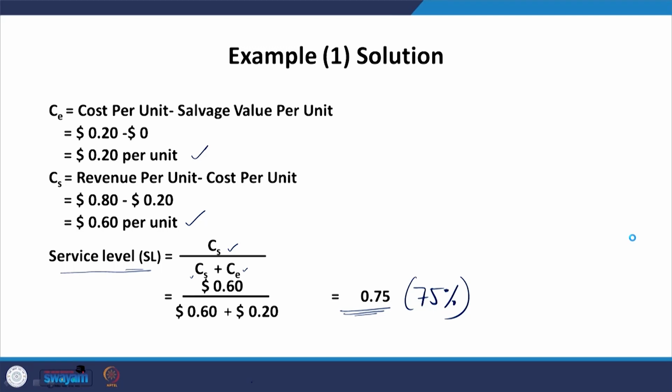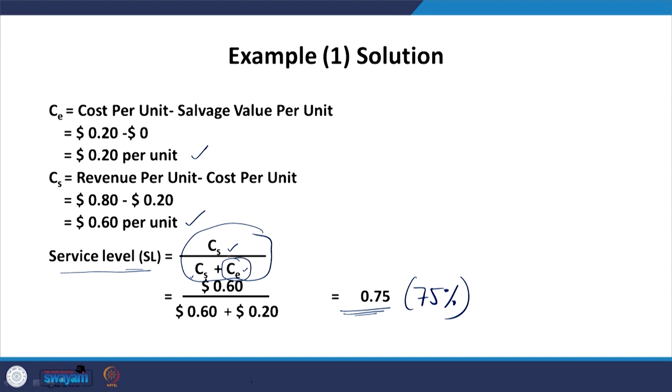Now, how will that service level calculation allow it? When your cost of overstocking is going down. Because if you see in the formula for this service level calculation, the cost of shortage is at the numerator, and in the denominator we have the excess cost, the cost of overstocking.